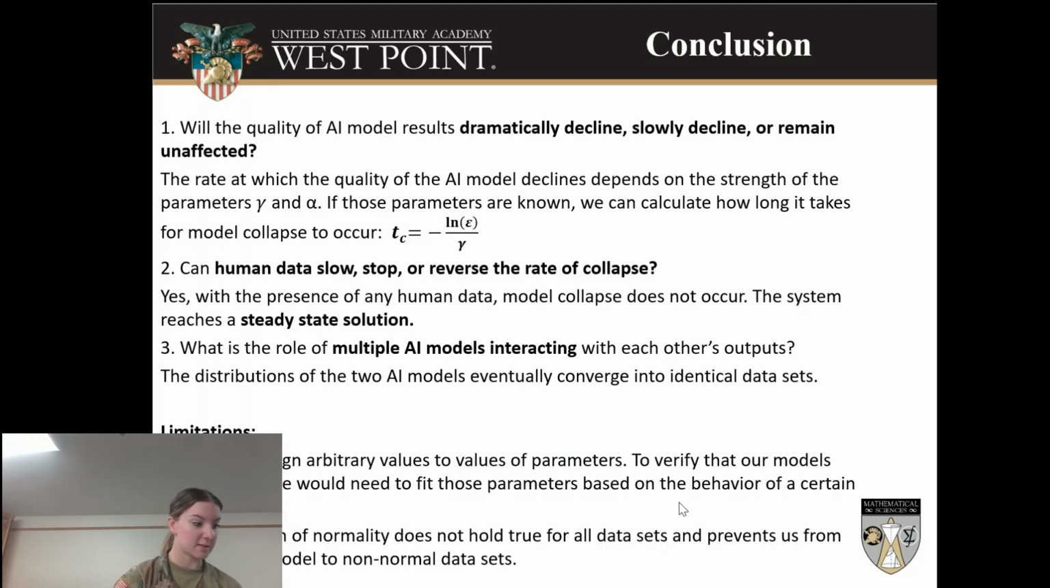The limitations associated with this model include assignment of arbitrary values of parameters. To verify the accuracy of these models, these parameters would need to be fitted based upon the behavior of an AI model. Also, the assumption of normality is not true for all data sets, so this model cannot be applied to non-normal data sets.